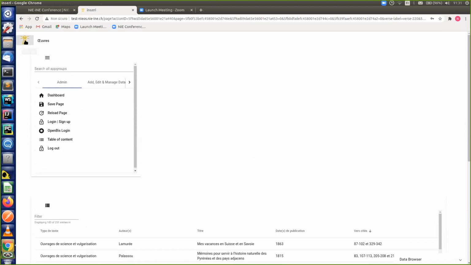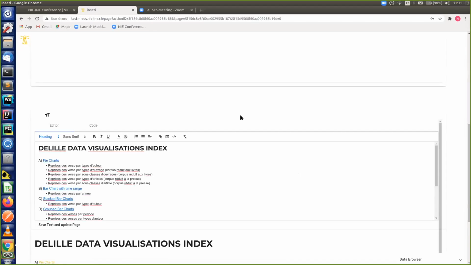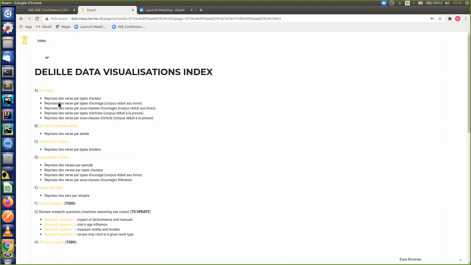So this was the first website, which is a replication of the DokuWiki, but we also created a whole range of data visualizations, and here we have two versions. First, a version with the microservice, so that we can share the code also, and a static version that I will show you now, which is a little bit more performant. For the publishing, it's up to you, in fact, if you want to share your code, but you can also choose not to.